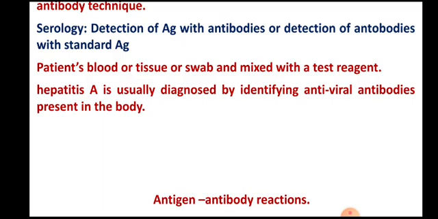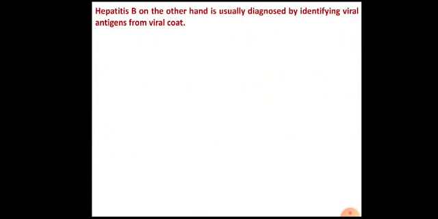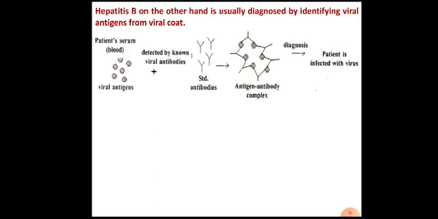This is the opposite case. So both ways are possible. On the other hand, hepatitis B is diagnosed by identifying viral antigens from viral code. So that is what happens in case of COVID-19 diagnosis.